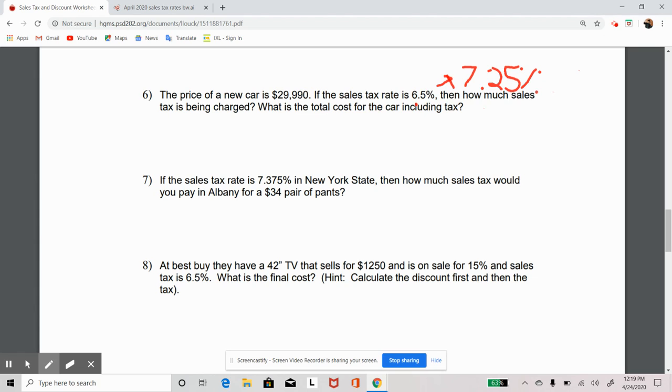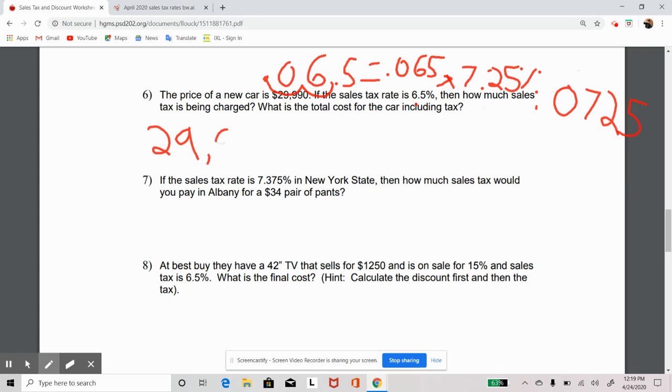So let's just first off know that 7.25% as a decimal is 0.0725. If I go 6.5, I'm just going to move my decimal 2 spaces over, because I divided it by 100, and I get a new decimal of 0.065. Okay, let's compare that. Okay, we're going to ignore the number 7 stuff, just because I need to have some space to write it down in. So let's take 29,900.